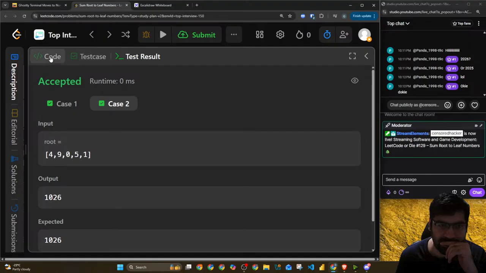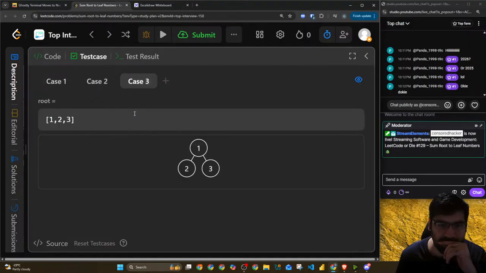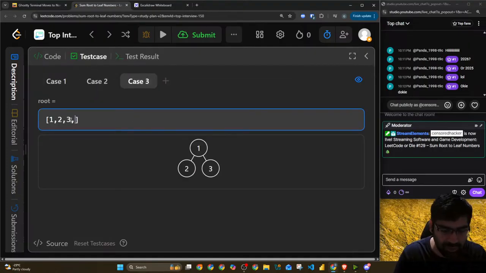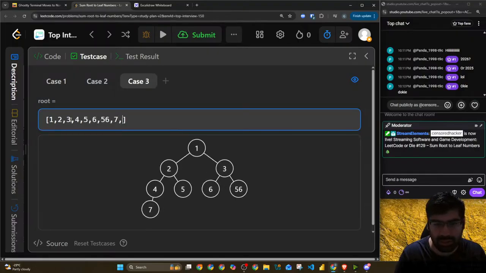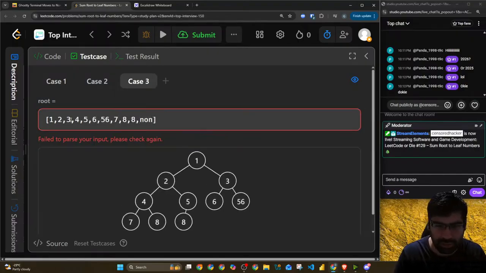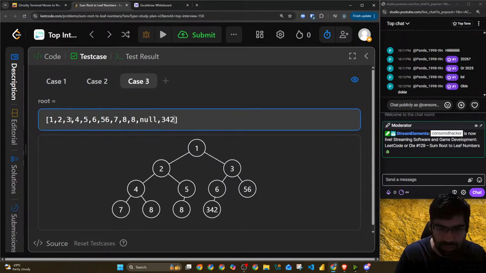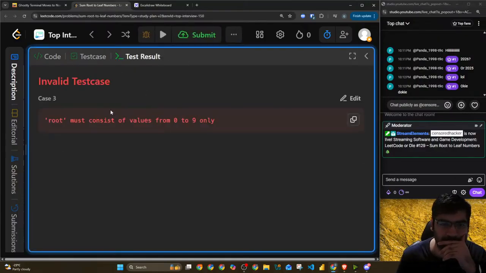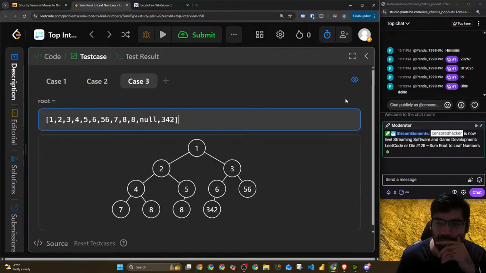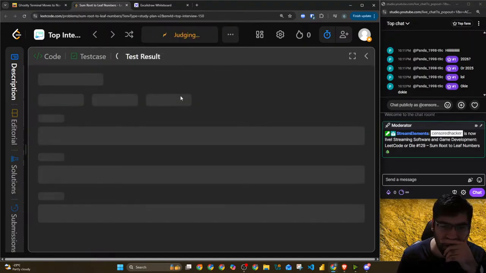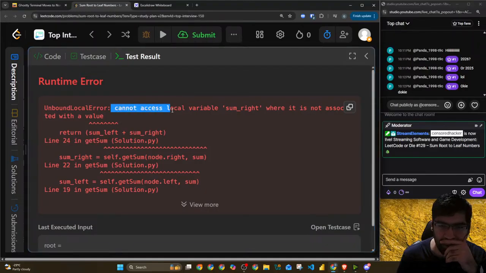I will add another case just to check our stuff. Okay, let's see. Zero to 9 value. Okay, cannot access local variables.